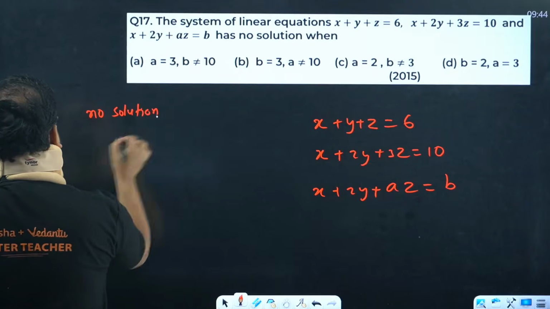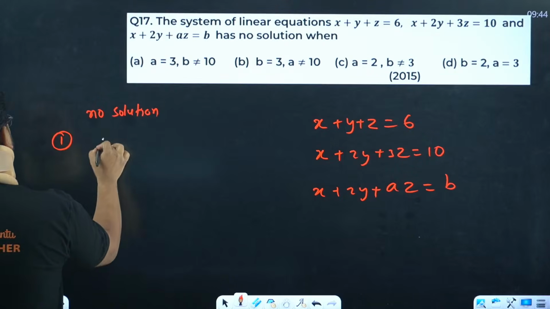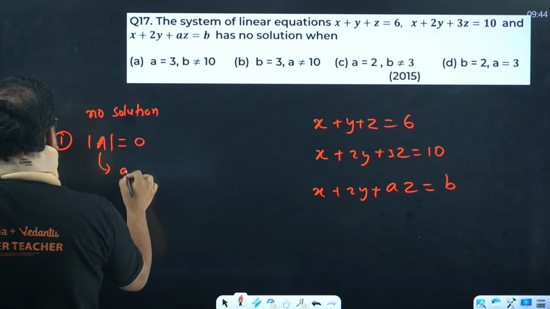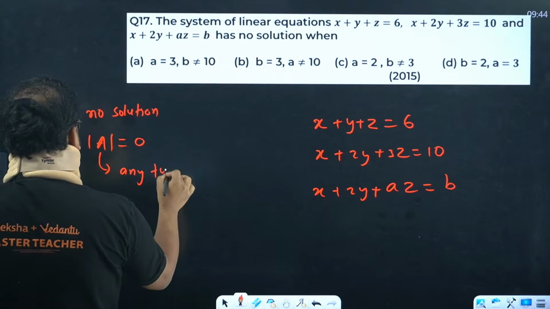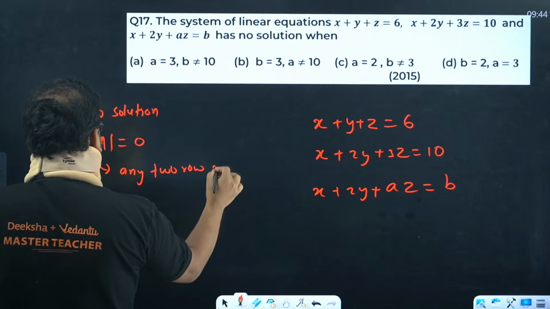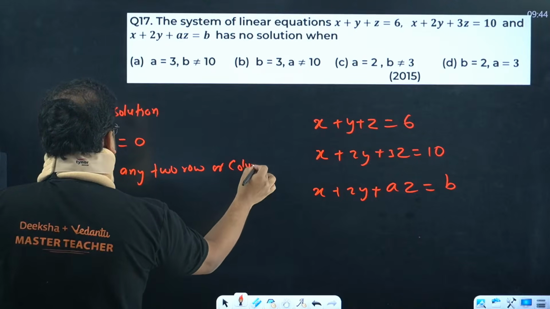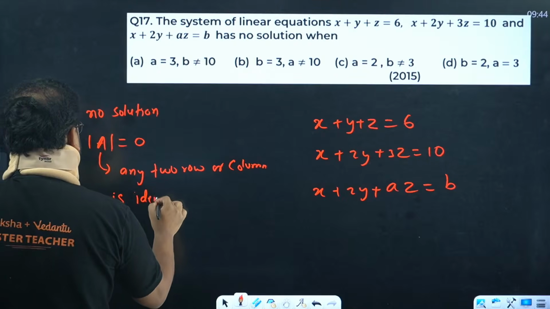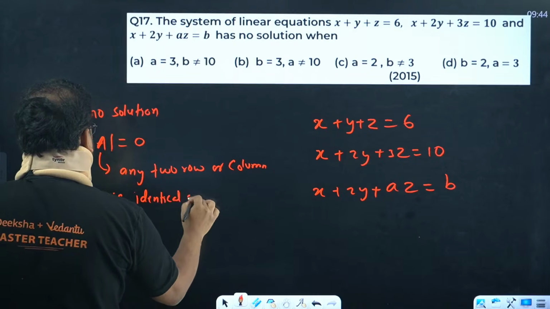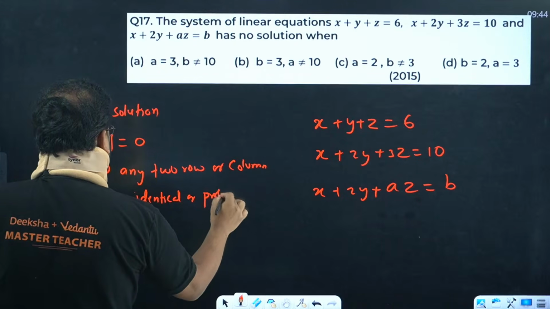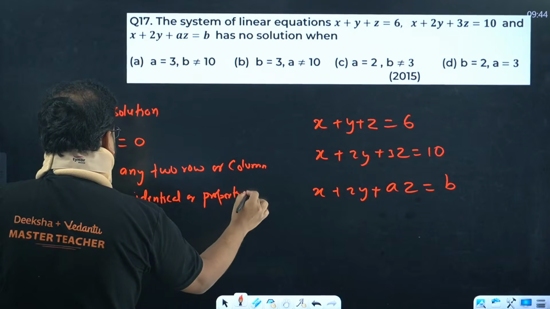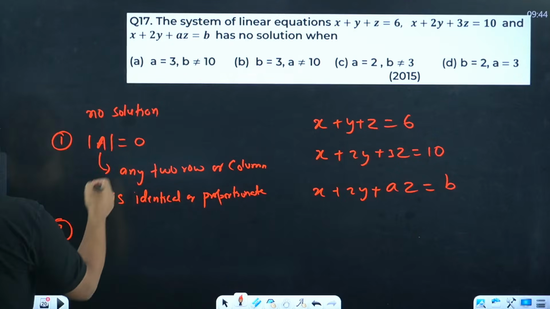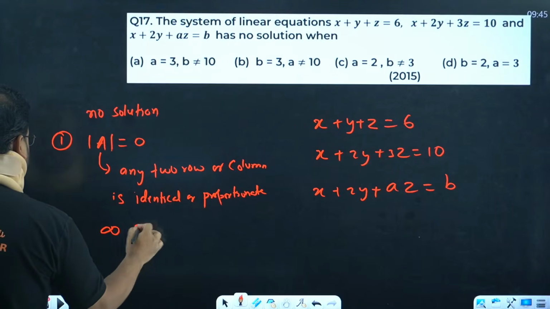So of course in the first step, determinant of A has to be 0. And this happens when any two rows or columns are identical or proportionate. That's a property. In this case also you have the case of infinite solution criteria.